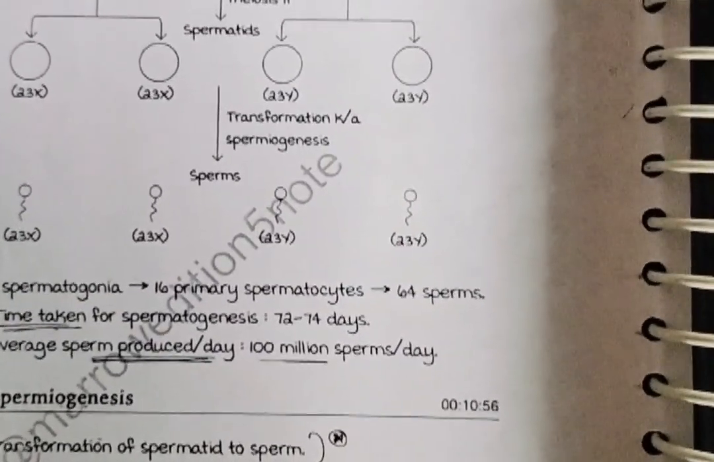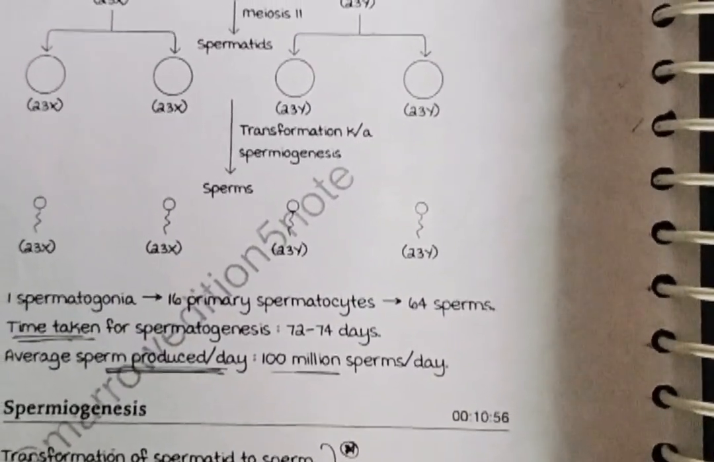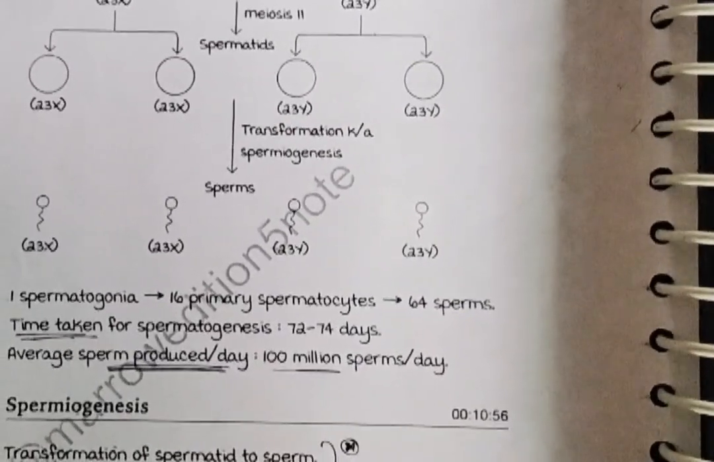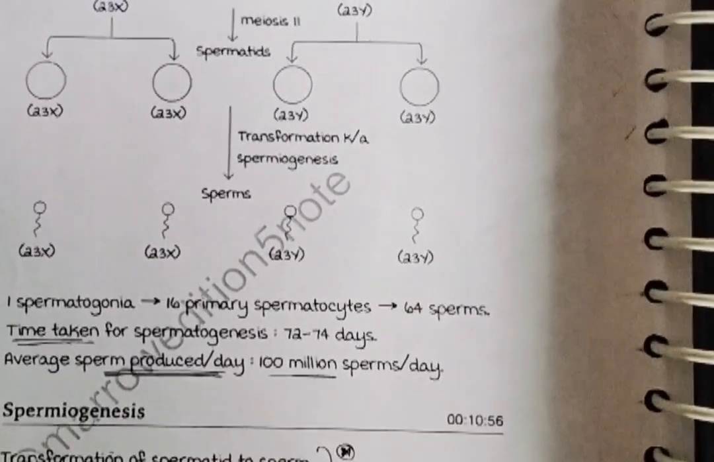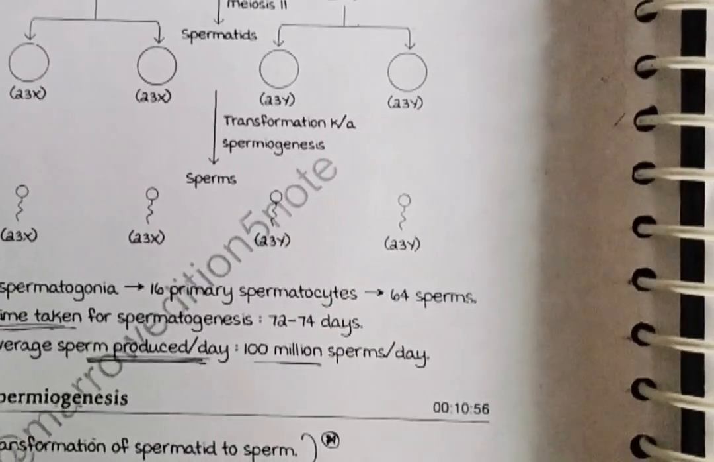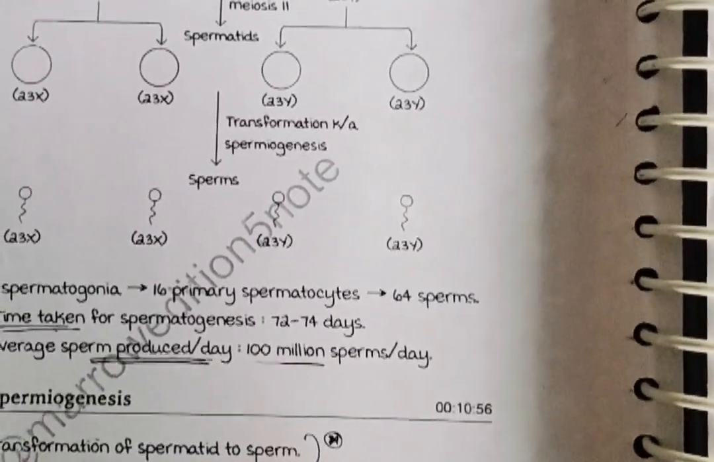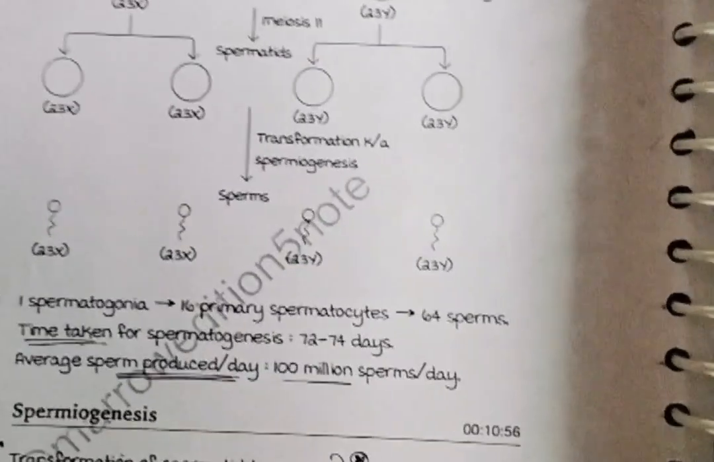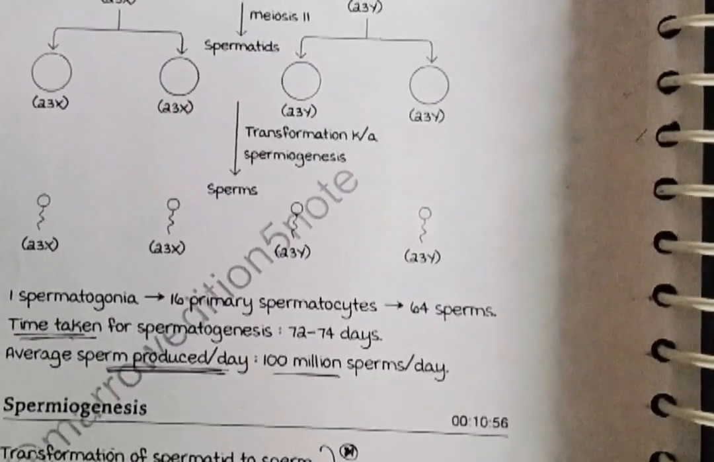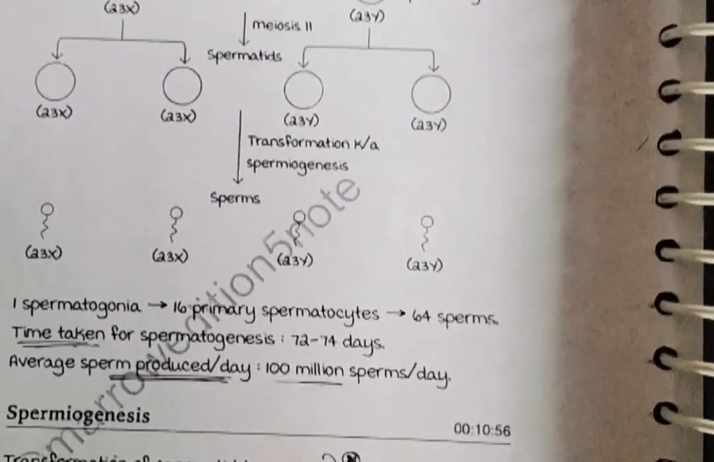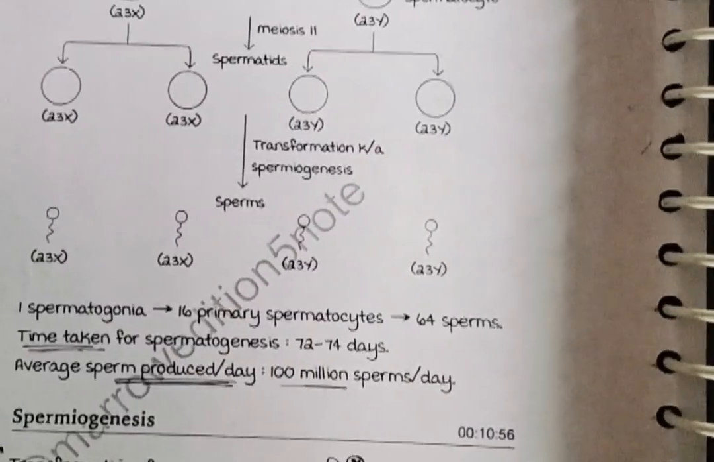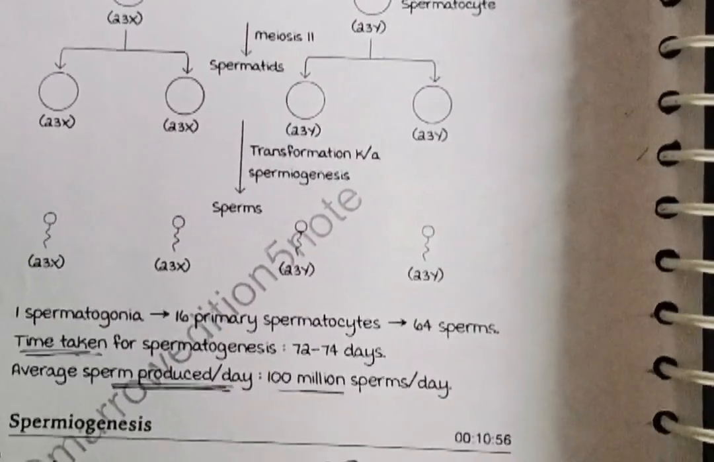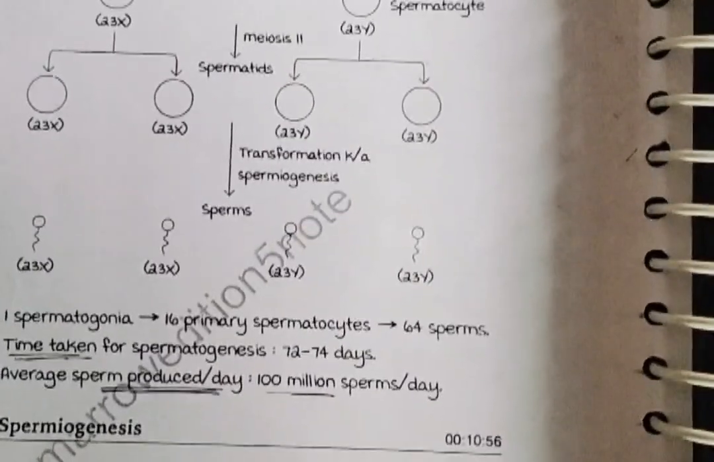Each spermatocyte contains 22 pairs of autosomes and one pair of sex chromosomes, named XY. With the completion of the first meiotic division, two secondary spermatocytes are formed, which have an equal share of cytoplasm and a haploid number of chromosomes, either 23X or 23Y.